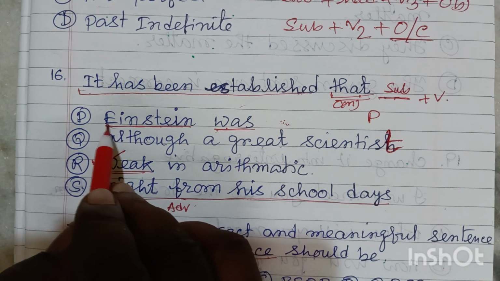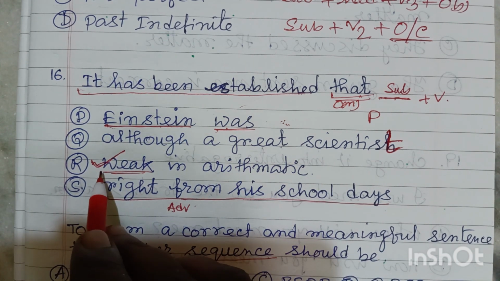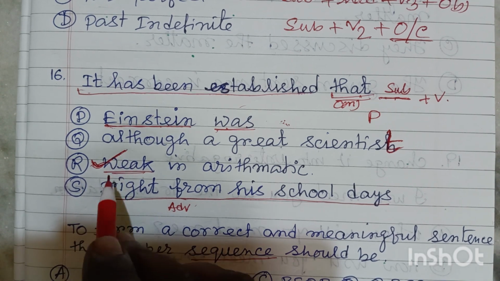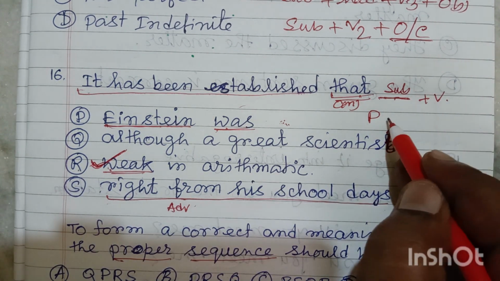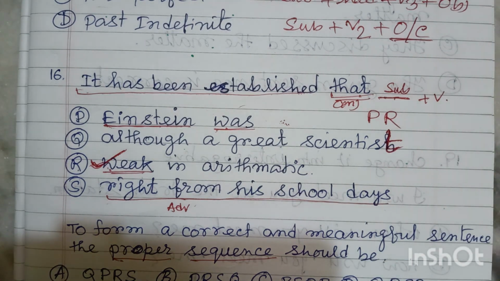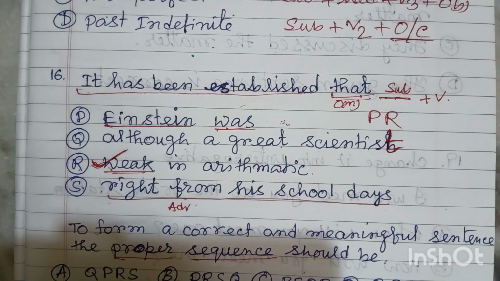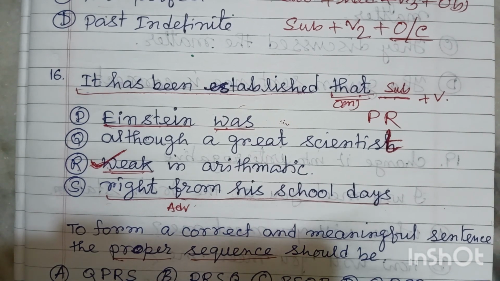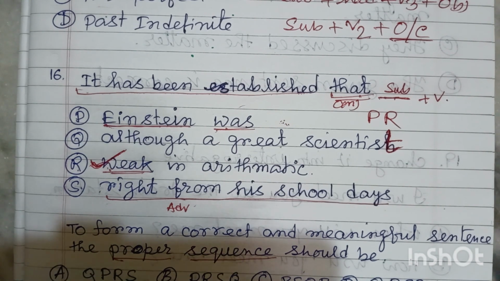So after Einstein was, we can write this one, that means R. So after P there may be R. So in these options you can see, here there is P R, here there is P R, here it is P S and here it is P S. So these options are wrong. So we have to choose from these two, A or B.